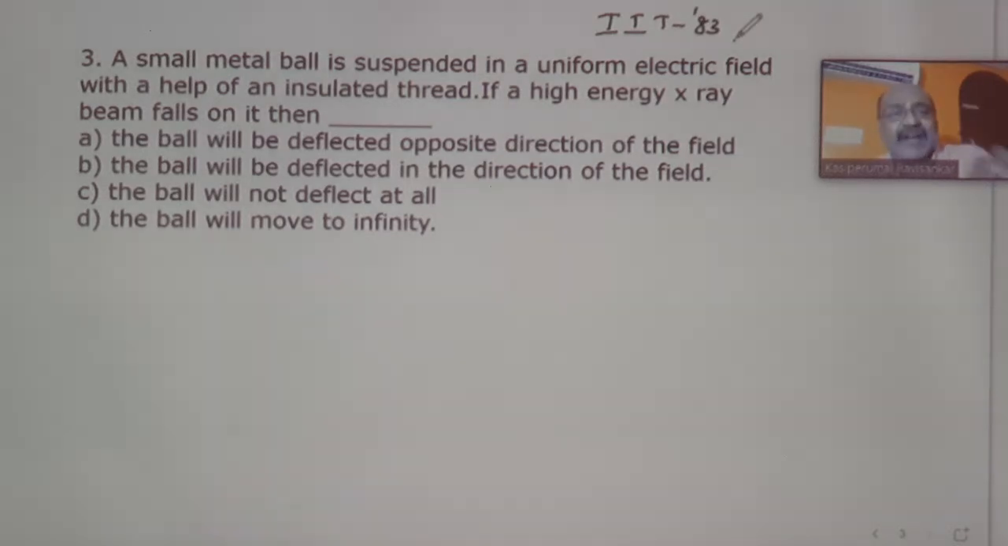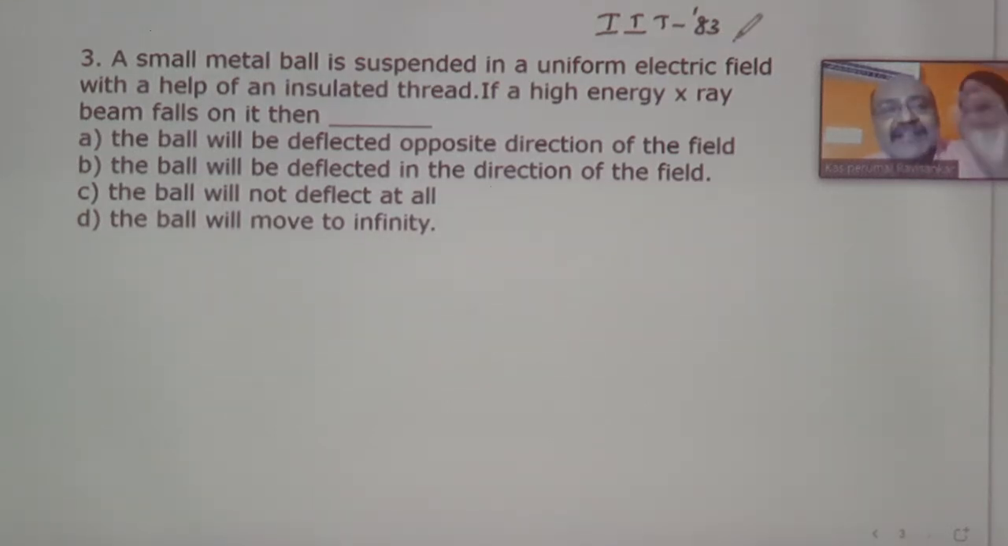If it is a charged metal ball, then a force will be acting on it, but it is not a charged metal ball because it is an ordinary metal ball, neutral. But if a high energy X-ray beam falls on it, what will happen? When a high energy beam falls on that metal ball, the metal ball will get ionized. That is, the electrons are being knocked out of that metal ball. When electrons are knocked out, the ball will get positively charged.